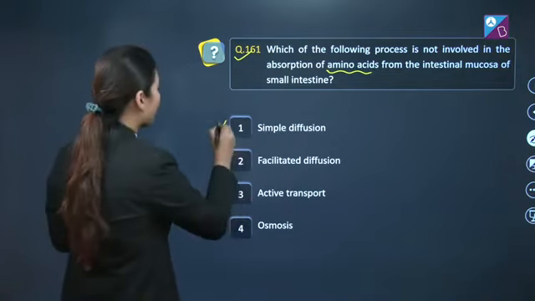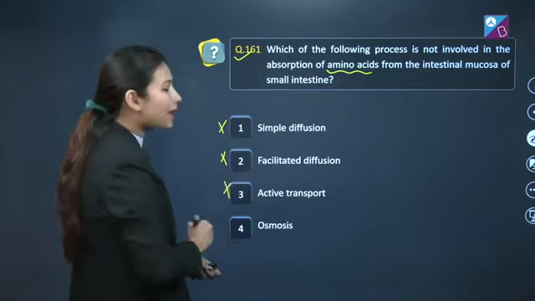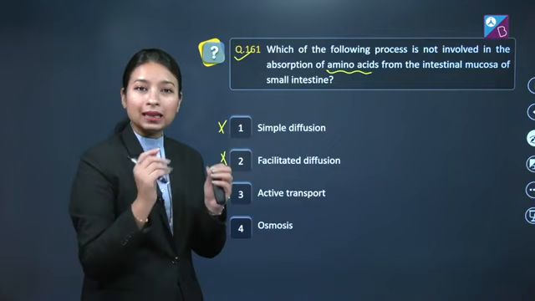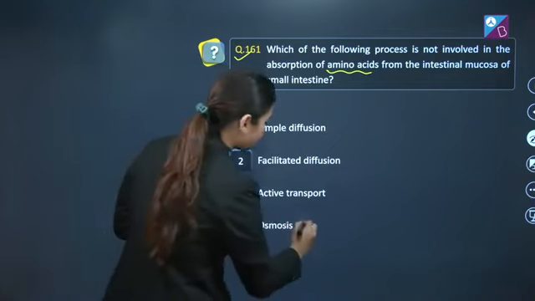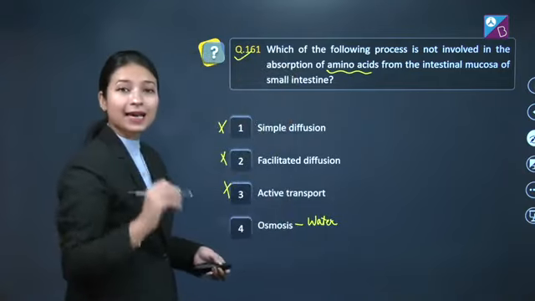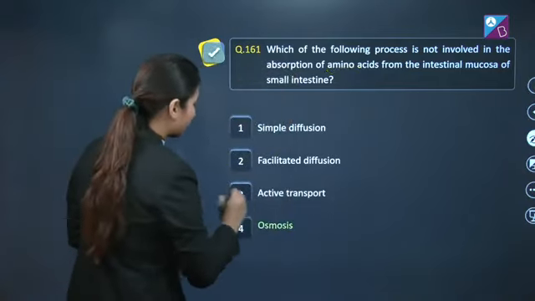So options 1, 2 and 3 cannot be our answer, while osmosis is involved in the absorption of water. So our correct answer here is option number 4.